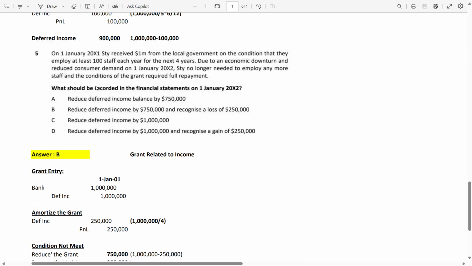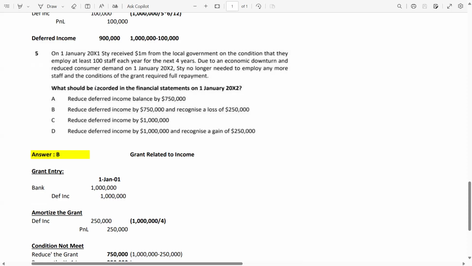Of course, if the economy is declining, you need not hire or continue with the employees. There should be redundancy, there should be layoffs. Stay no longer needed to employ any more staff, and the conditions of the grant required full repayment. Full repayment means you have to repay the entire 1 million. This is a very important line, please highlight it.